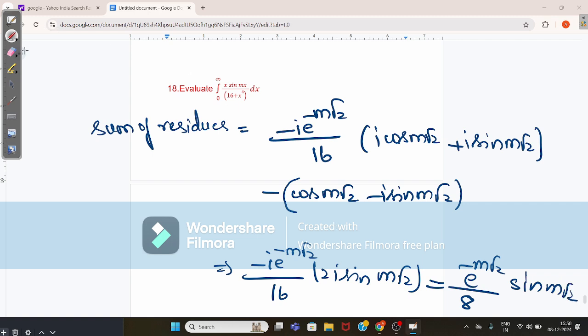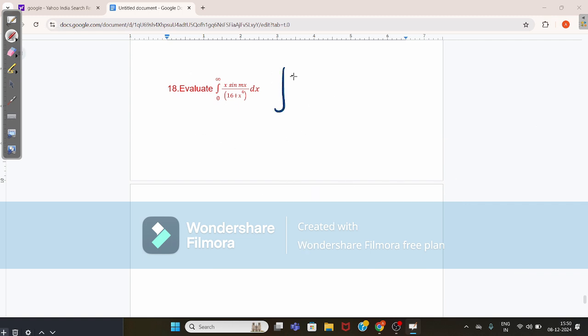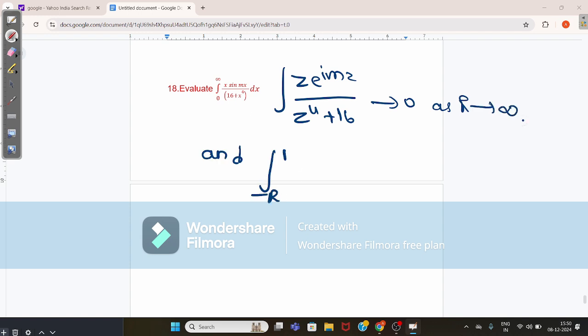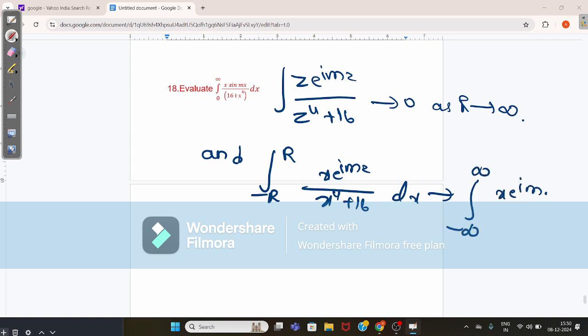Okay, this value gives the integral over the arc of z e^(imz) by z^4 + 16 tends to 0 as R tends to infinity. The integral from -R to R of x e^(imx) by x^4 + 16 dx tends to the integral from -infinity to infinity of x e^(imx) by x^4 + 16 dx.